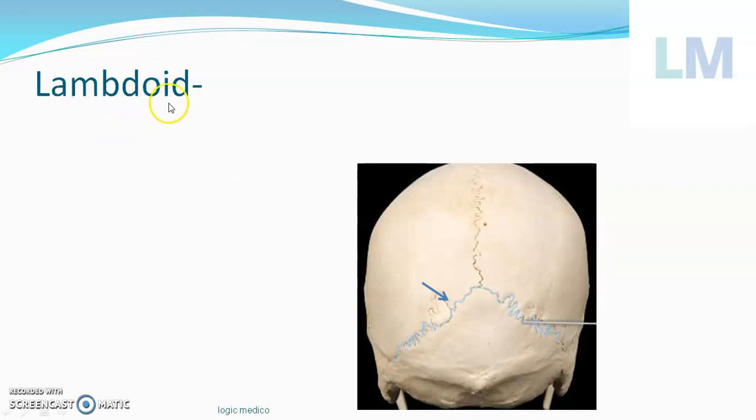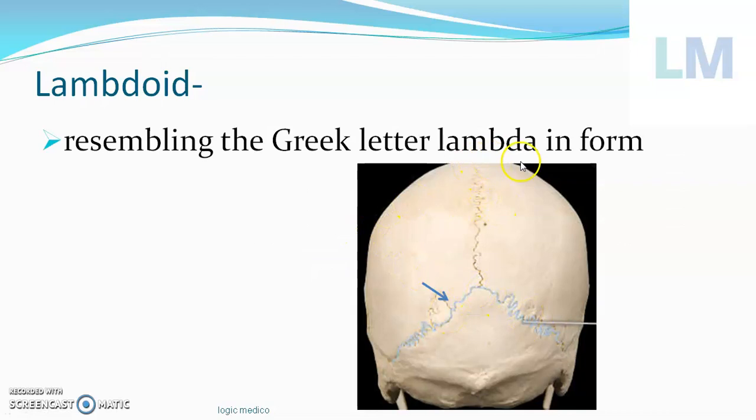Already I told you, oid means what? Oid means like. For example, cuboid, like a cube. Trapezoid, like a trapezium. So lambdoid, as you would have already guessed, is like a lambda. It resembles the Greek letter lambda. This suture is on the back of the skull. It's called lambdoid. Sometimes what happens, an additional bone is present between these sutures.